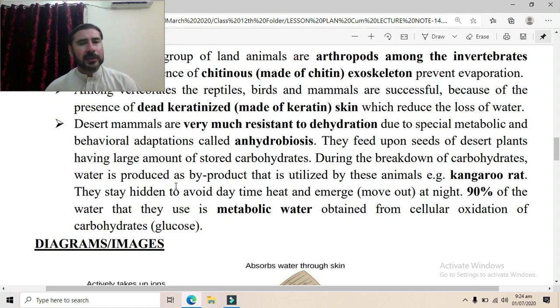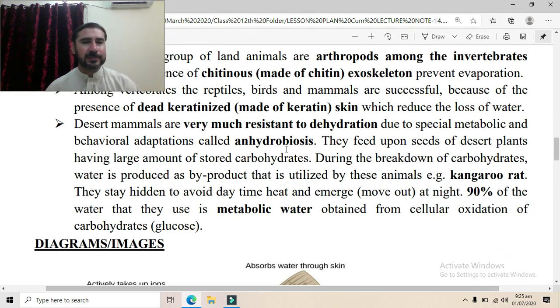Now, what are the metabolic adaptations they have? They basically utilize carbohydrate and produce water as a result of metabolism. These animals eat the seeds of the desert plants. Now, seeds contain a large amount of carbohydrates. That carbohydrate is stored by the plants for the development of the embryo, because the seeds contain embryo. But the animals use that carbohydrate of desert plant seeds to produce water for themselves as well as for the production of energy.